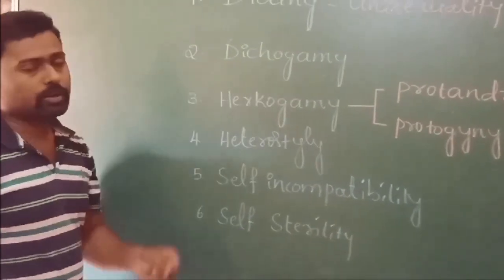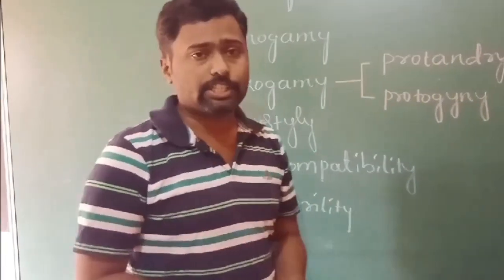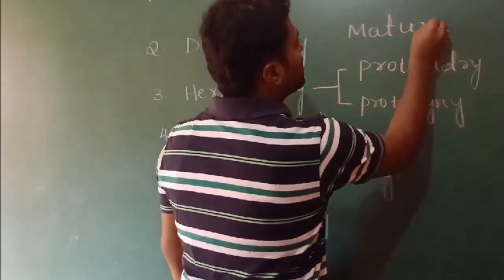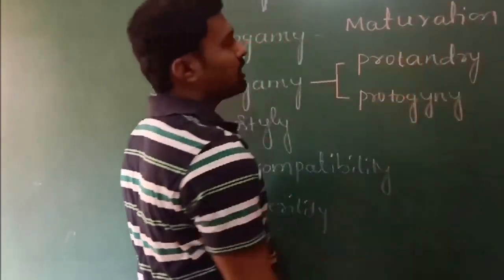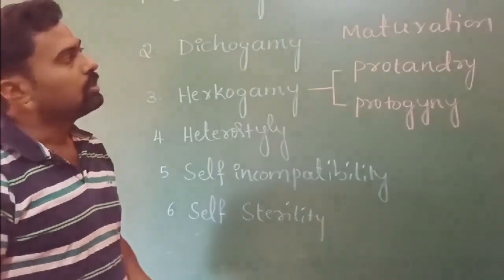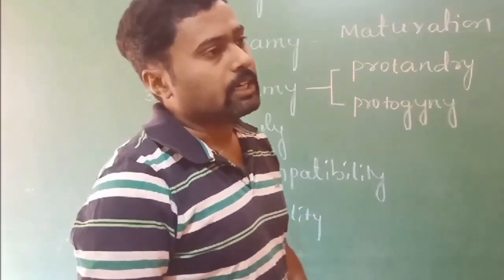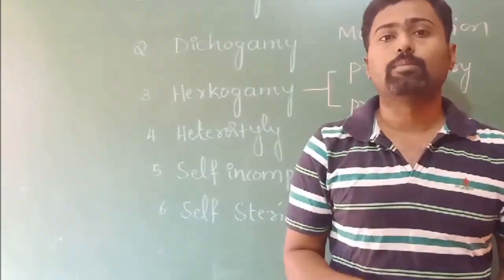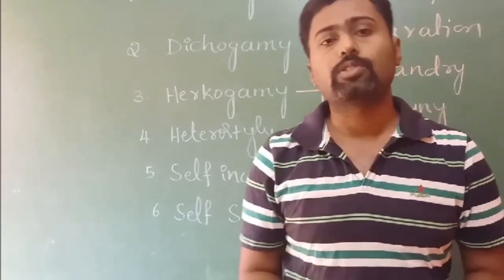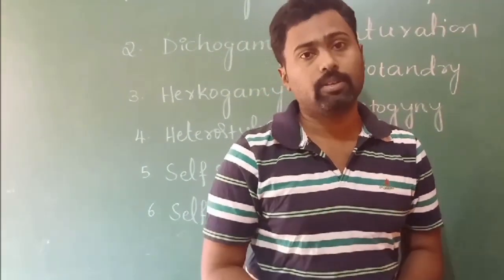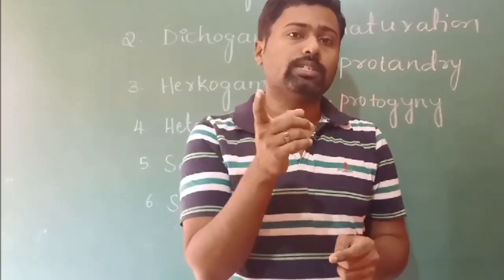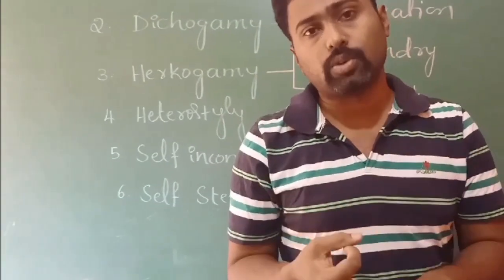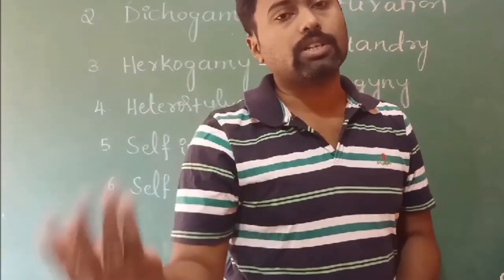And the next one, dichogamy. Dichogamy is a condition where maturation of androecium and gynoecium is at different times. I explained a condition called homogamy while explaining self-pollination, where both the androecium and the gynoecium mature at the same time. That is in order to achieve self-pollination. Those are the contrivances for self-pollination: homogamy, chasmogamy, cleistogamy.